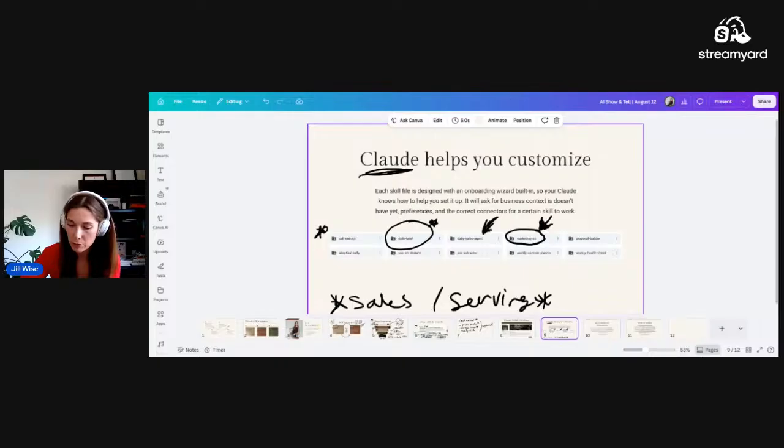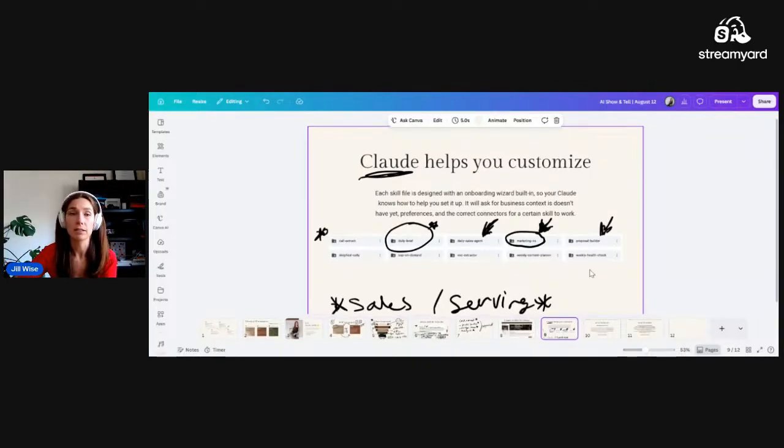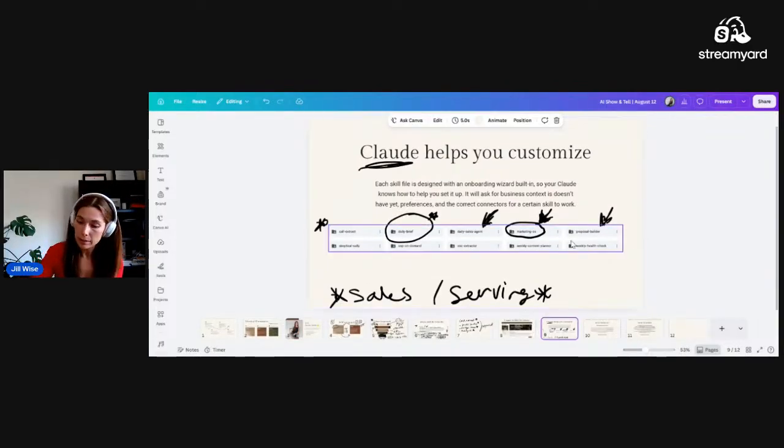We also have a proposal builder in here. This is based off of my proposal template and process that has closed five-figure deals for years now, that have led to six-figure clients. So that one is definitely a good one to feed into any of your agents.